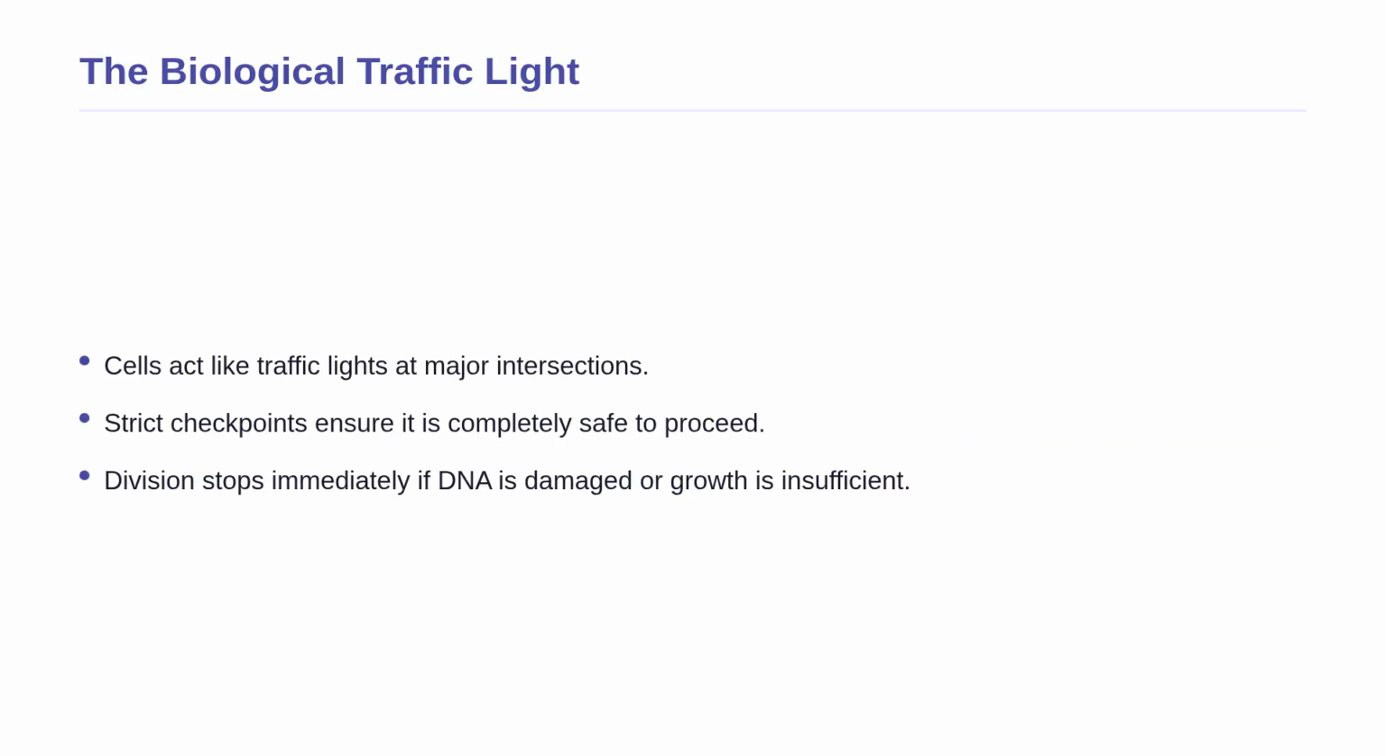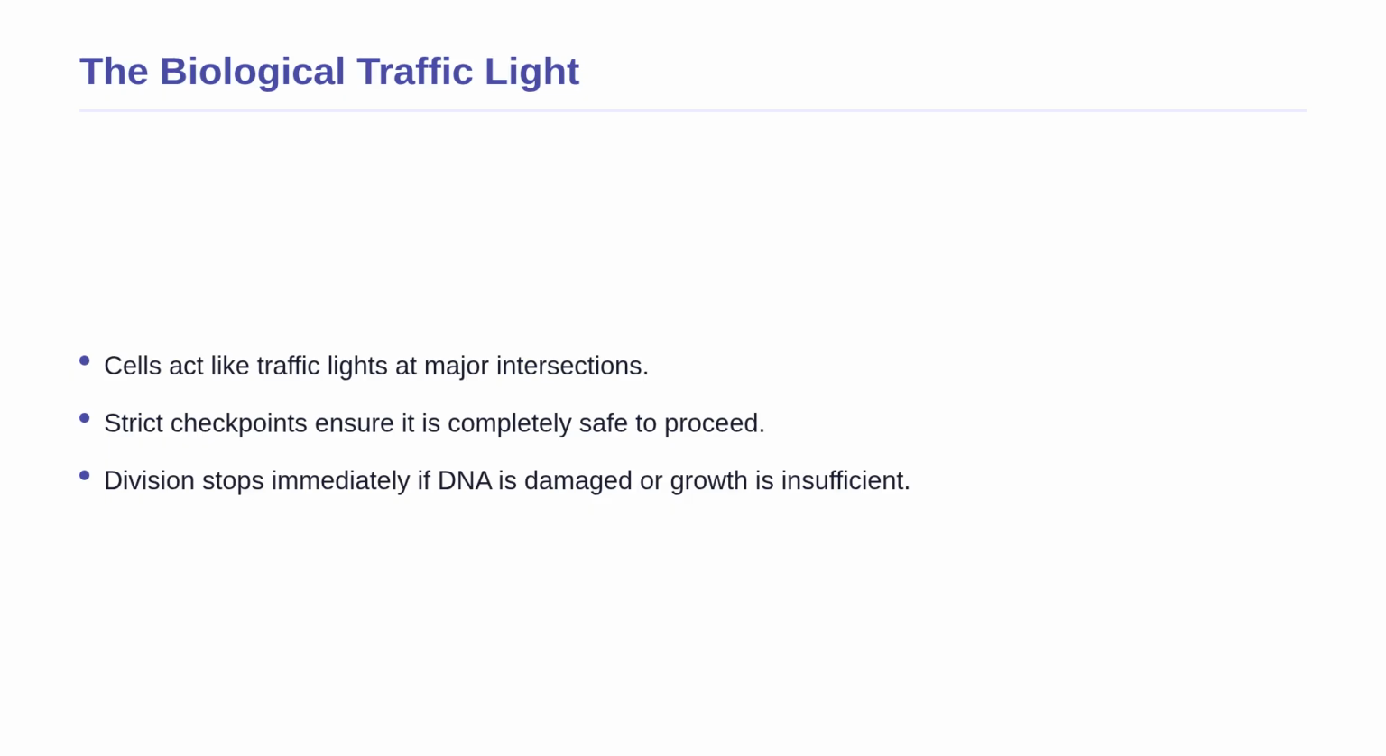To understand how our cells divide, let us start with a simple analogy. Imagine driving through a busy city. If all the traffic lights were permanently green, cars would crash, causing absolute chaos. To keep everything safe, the city uses traffic lights that only turn green when it is safe to proceed. The cell cycle works in the exact same way.